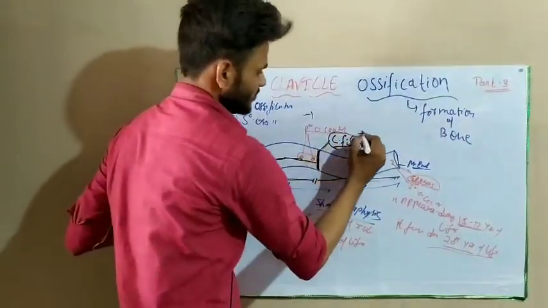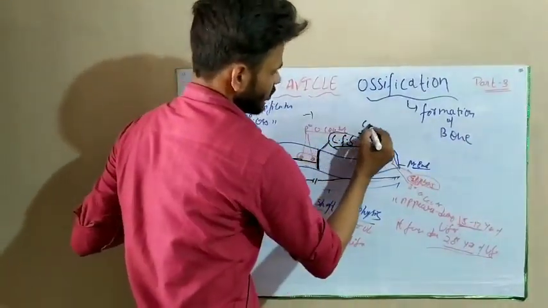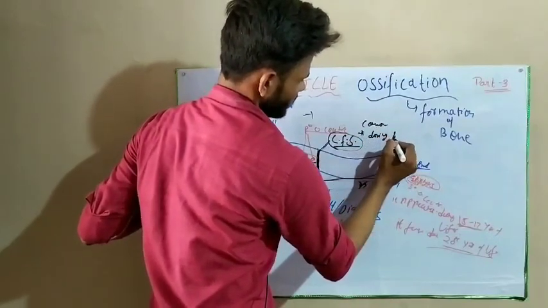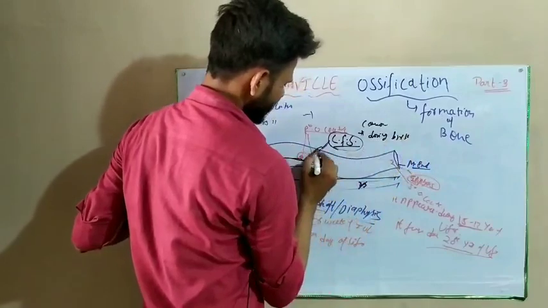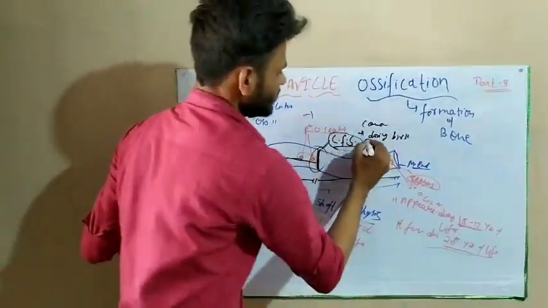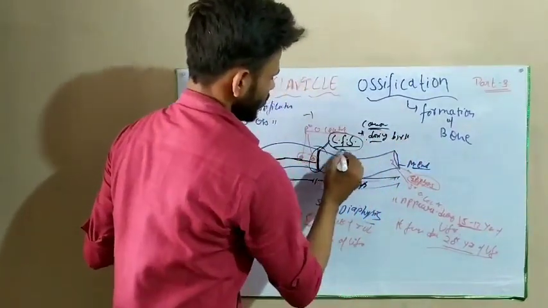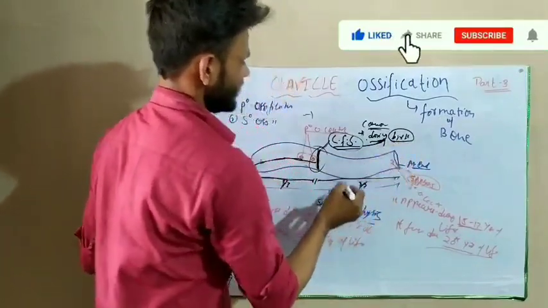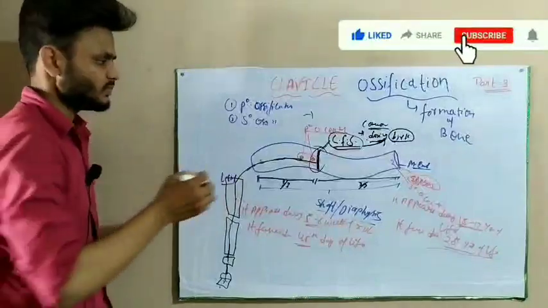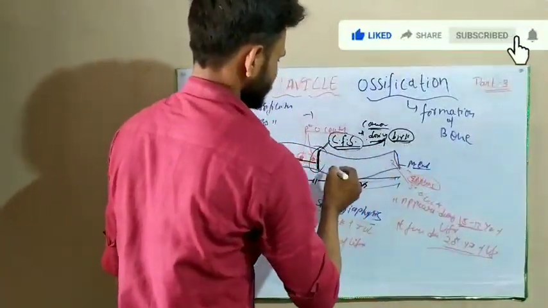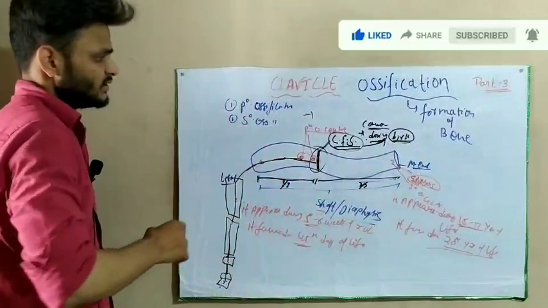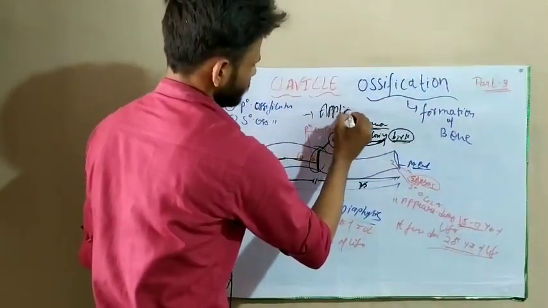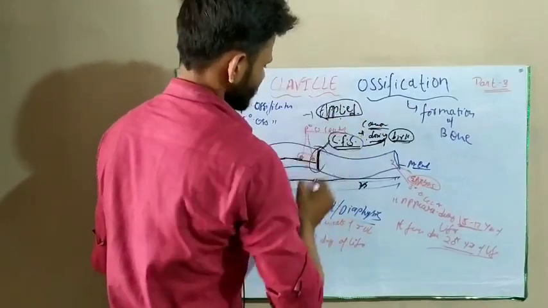This fracture is common during birth. This is called clavicular fracture. Fracture of the clavicle is the most common fracture at birth. This is the applied part of the clavicle.